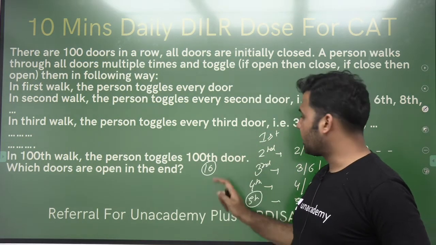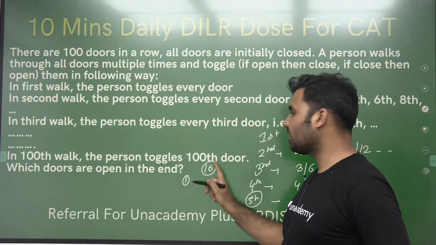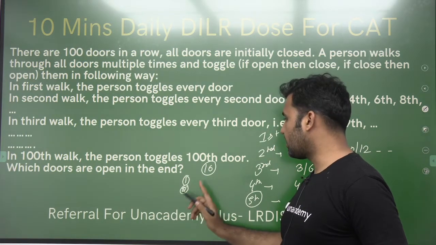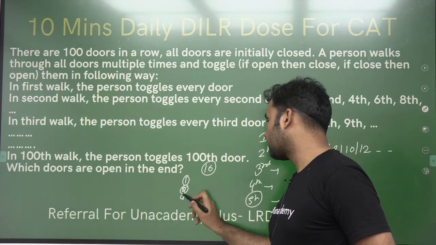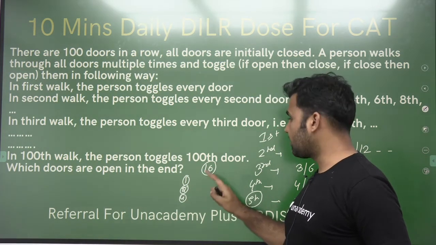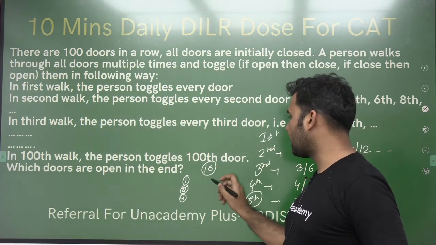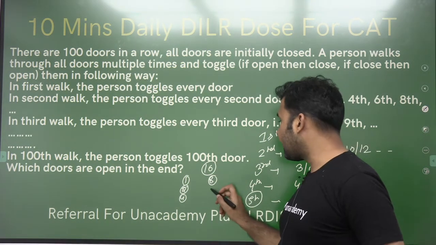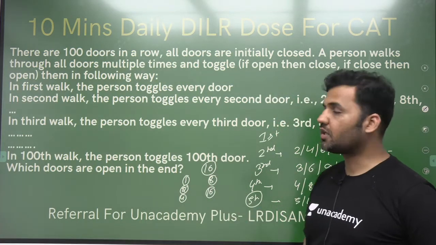in which walk number will the person be visiting door number 16? In the first walk, the person will be visiting door number 16. In the second, it will visit. Third, it will not visit because 16 is not divisible by 3. In the fourth walk, the person will be visiting door number 16. Fifth, the person will not be visiting. Sixth, the person will not be visiting door number 16. Seventh, not, eighth, the person will be visiting door number 16. And then on the 16th walk, the person will be visiting door number 16.